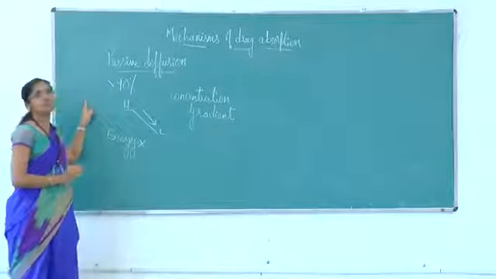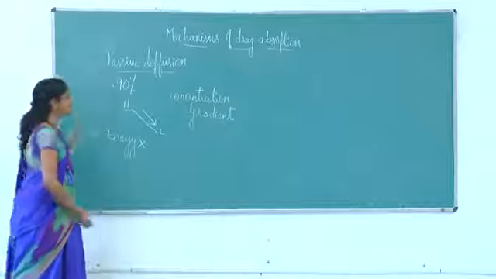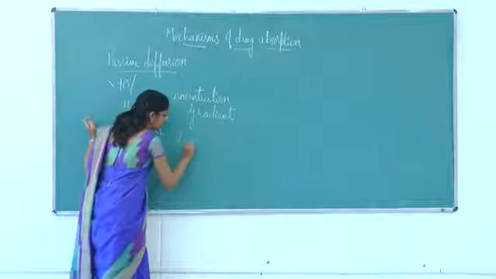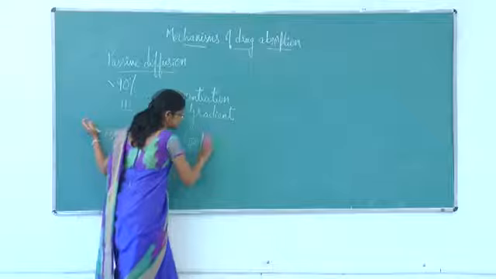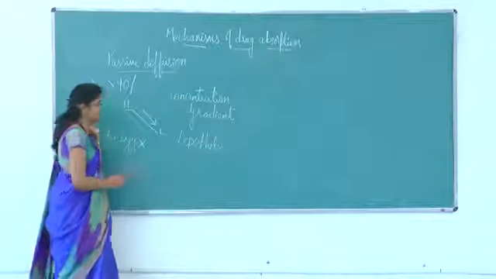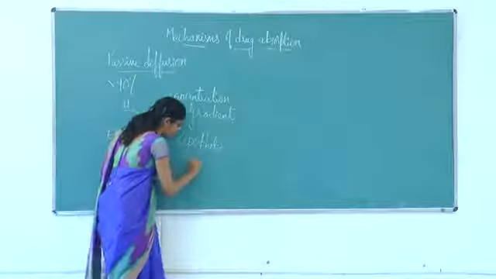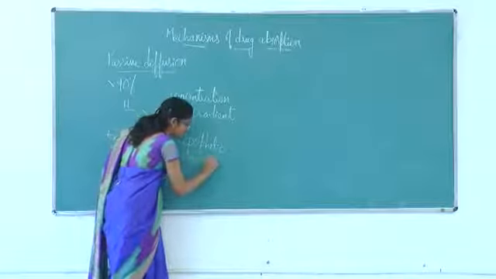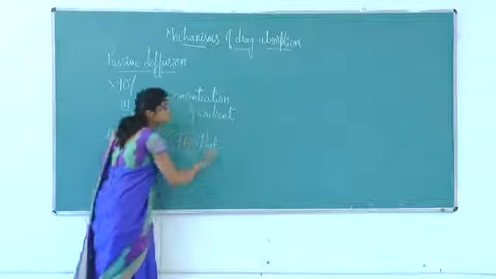For any drug to pass through passive diffusion, it needs to be lipophilic in nature. Lipophilic drugs can easily pass by passive diffusion. One more requirement is that the drug needs to be present in unionized form.